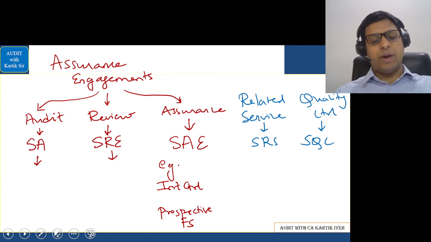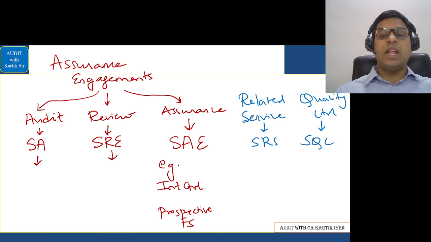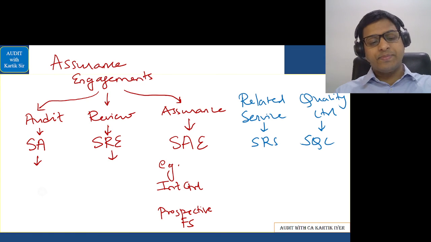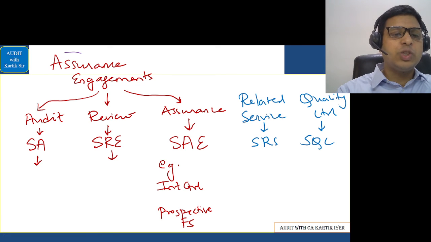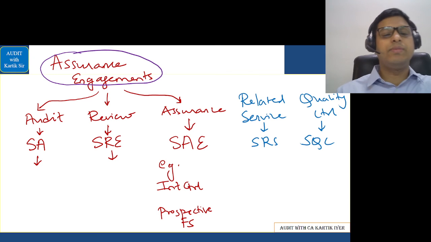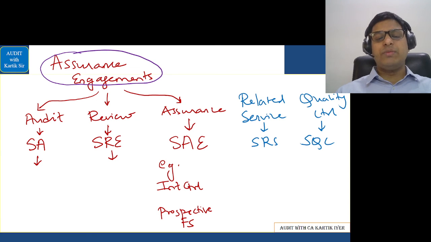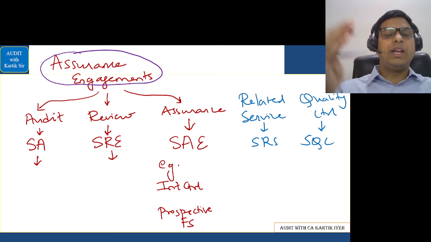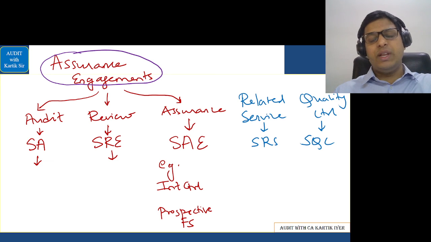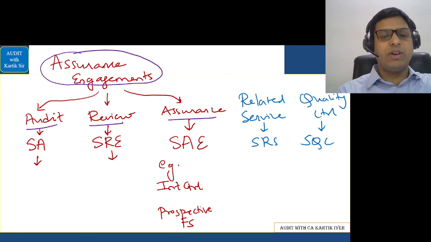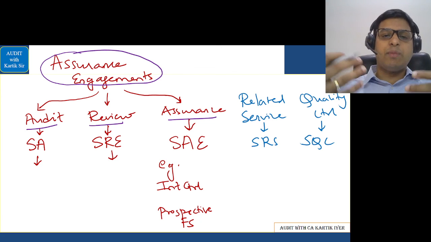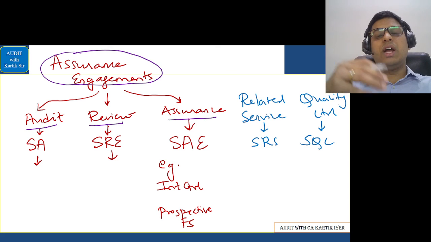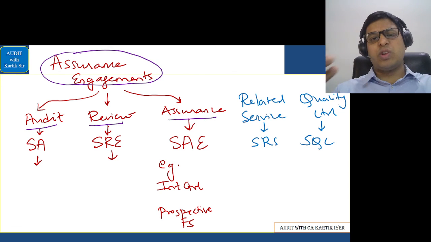Then we enter into this part. Now, what are the various types of engagements the auditor can enter into with the client? Okay. So there is a blanket expression, an overall expression called assurance engagements. Now, assurance engagement basically means what? Assurance engagement means the auditor is just providing an assurance to a third party regarding what the client has done. Client means the company. So the company is appointing you to do the audit work or the review work or the assurance work. All these three get covered in something called assurance engagement. So if you're doing audit work, audit is a type of assurance engagement, review is a type of assurance engagement, and assurance, of course, is a type of assurance engagement.